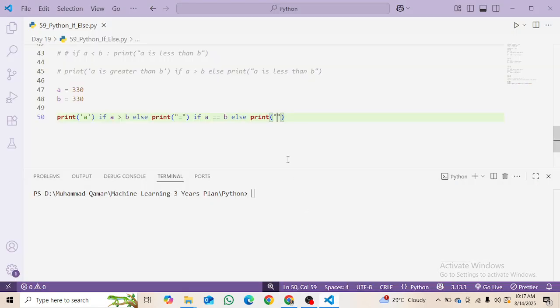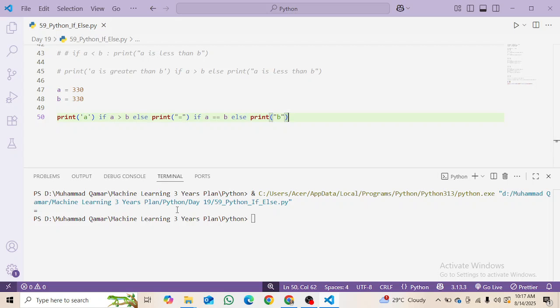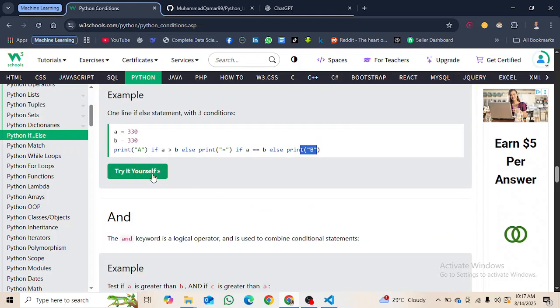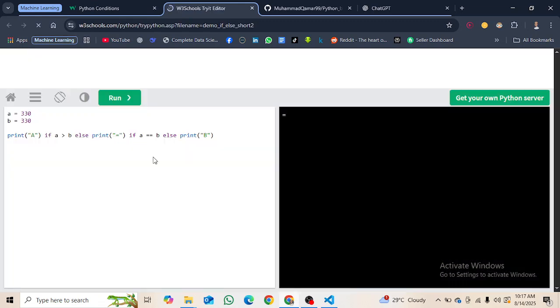Print the B. It is a little hard to grasp this concept actually. Okay, so it is printing the equal instead of printing the A. Okay, it is printing this as it is not true. It is printing this, but what does it mean? Let's check it out. Try it yourself. We can use this by ourselves here. Okay, it is printing the same thing here. Then what does it mean?